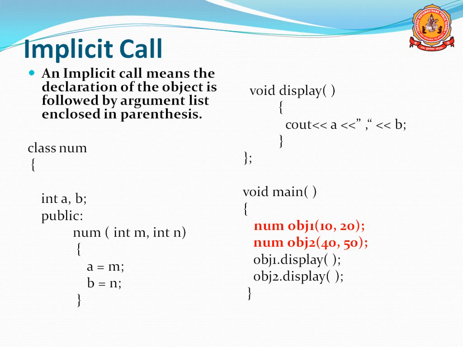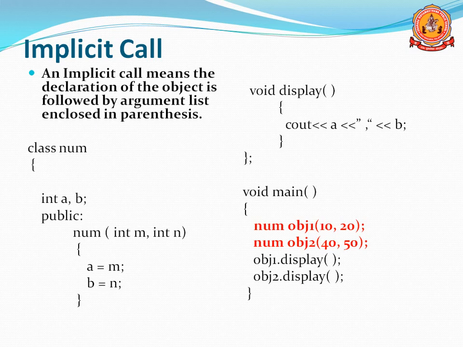Then I call object1.display. It will display the data a and b. For object1, 10 and 20 are there; for object2, 40 and 50. So if you call the function through object1, 10 and 20 will be displayed, and if you call the same function using object2, it will display 40 and 50. Here you have to see only the program with the object declaration. When you declare objects, normally Num object1, object2, like that we can create.